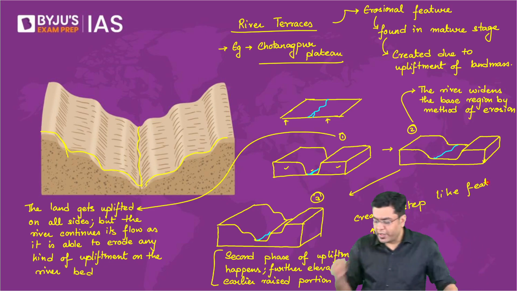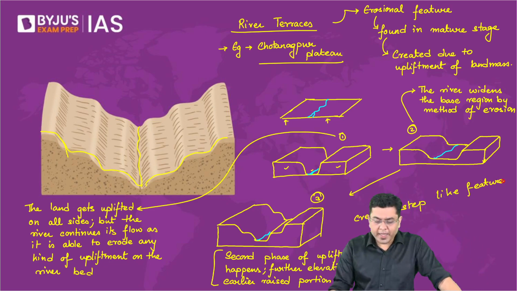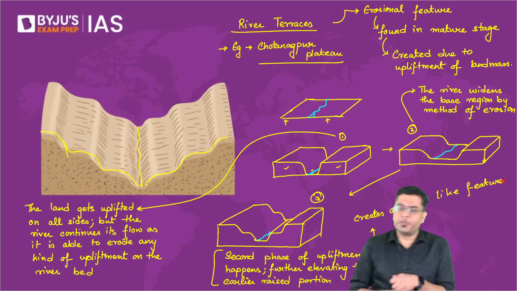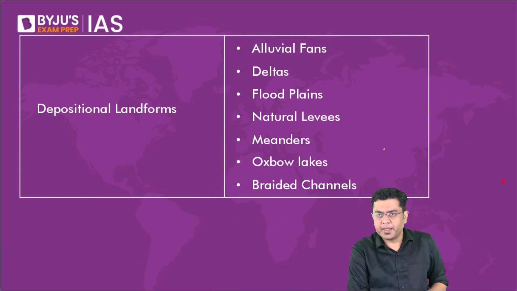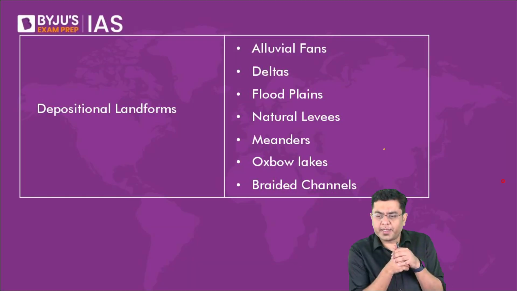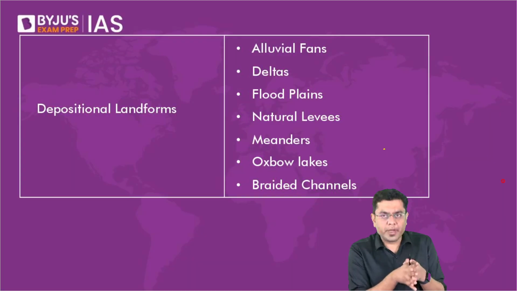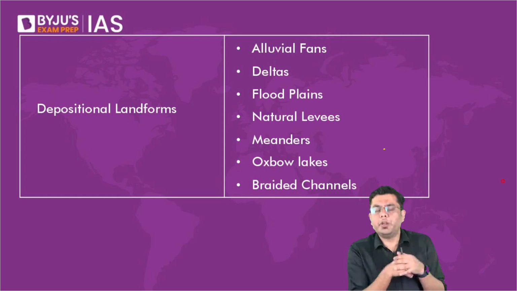Is that understood now? Good. Now we come across the depositional features and the depositional landforms which get created. So you have a variety of depositional landforms, and deposition is carried out when the speed reduces. As the speed reduces, the carrying capacity reduces as well, and that is where deposition will be initiated.